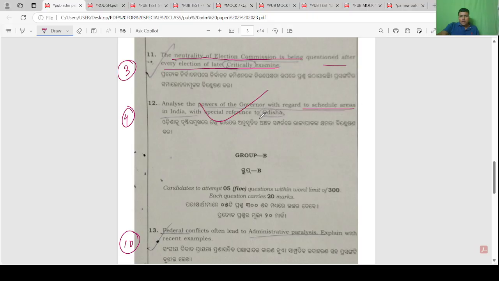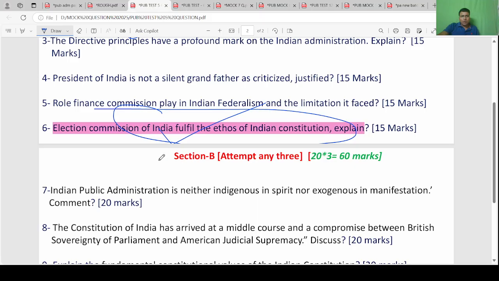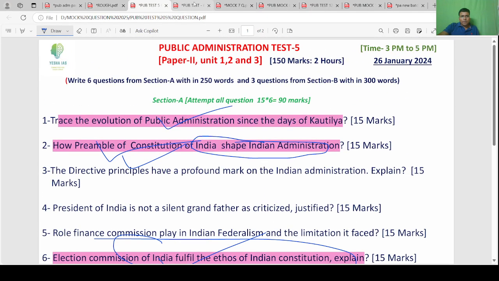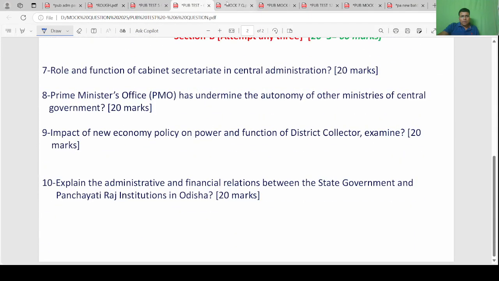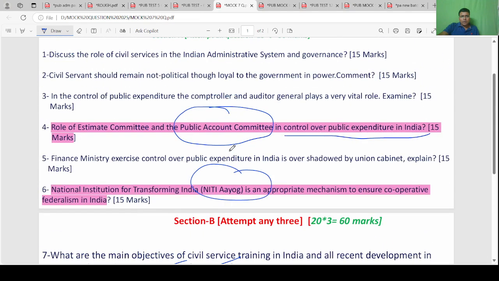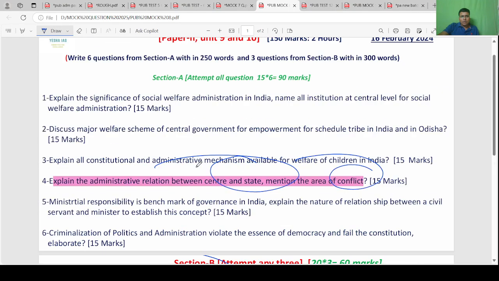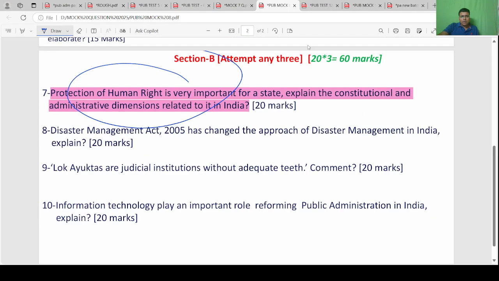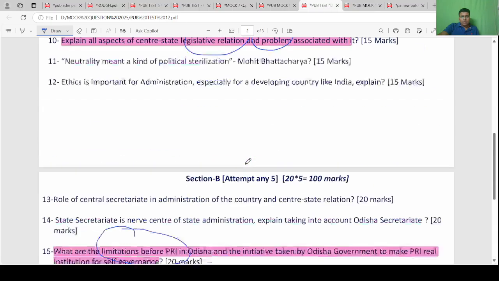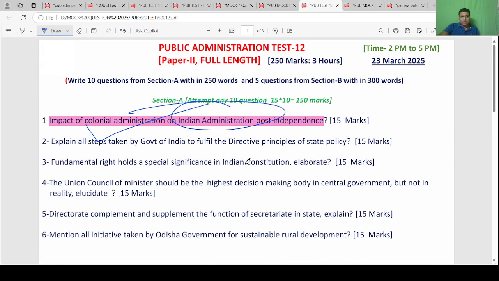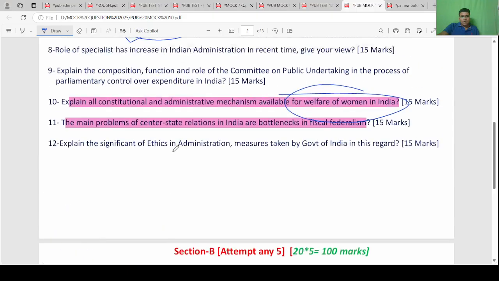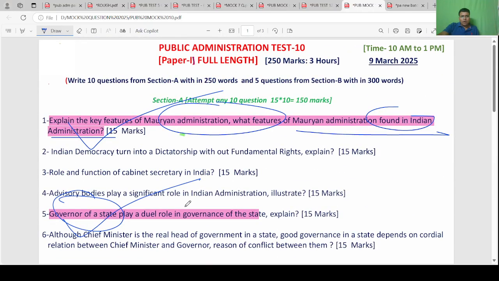Power of governor, scheduled area. So yes, you need to write what is a scheduled area. There is a question on the power of governor. Look, governor plays a dual role in governance of state.